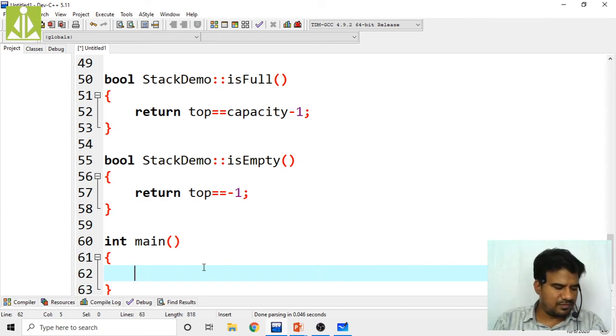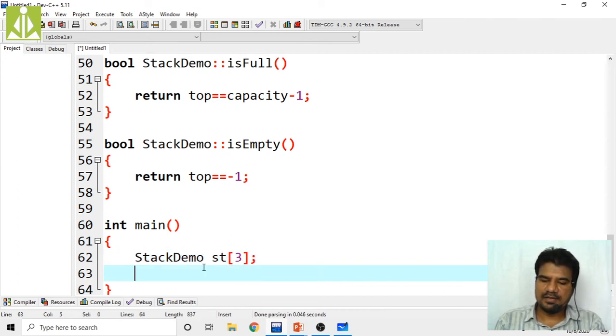First, create the stack: StackDemo st. My object name is st, and how many elements do I want? 5 is too many, so I'm taking only 3 elements.